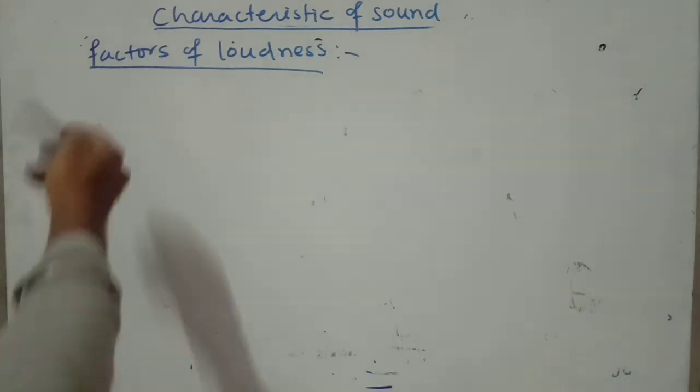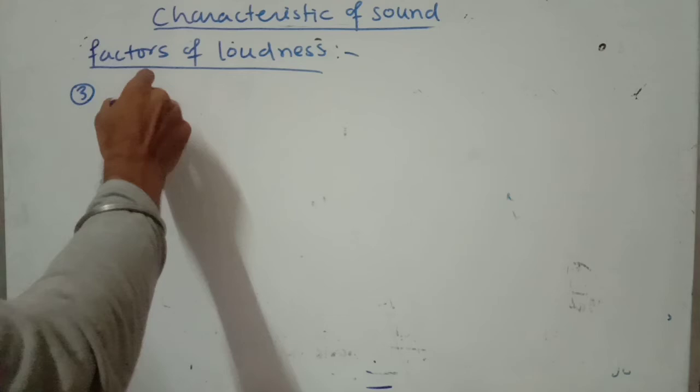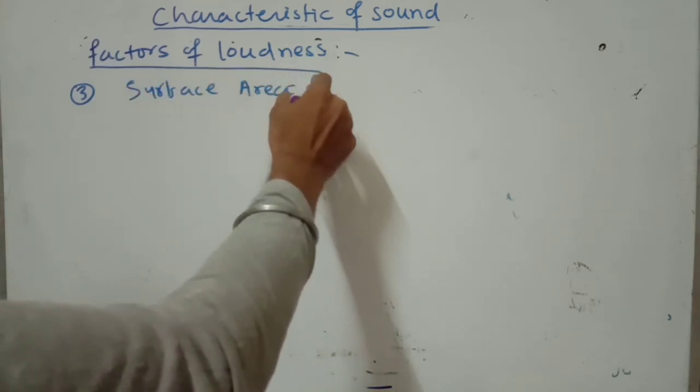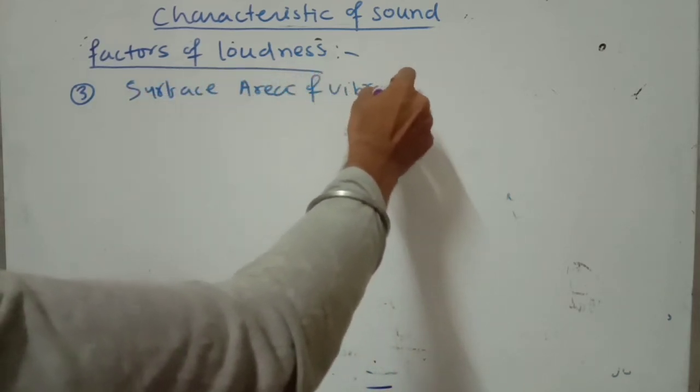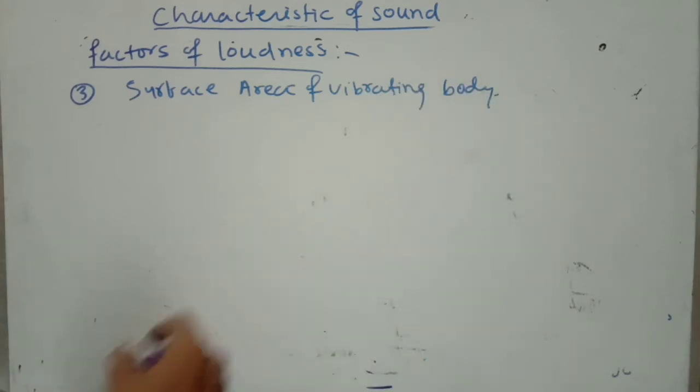Okay, so the third factor, you can write, surface area of vibrating body. So what is the meaning of surface area of vibrating body? That means if the surface area of the vibrating body increases, then the loudness of sound also increases.